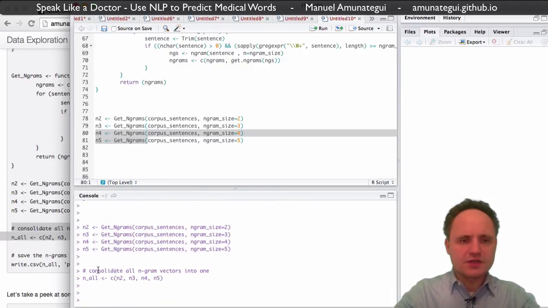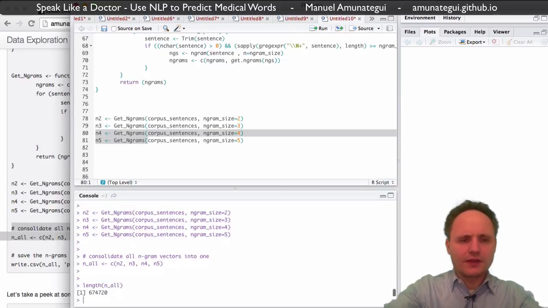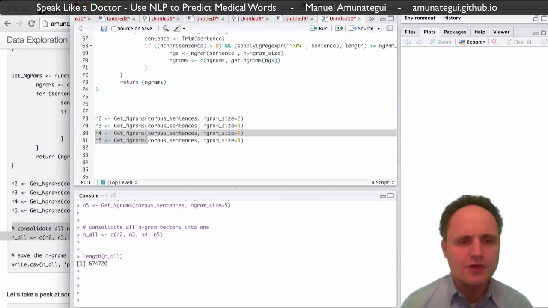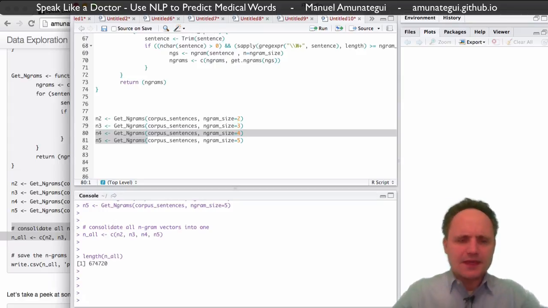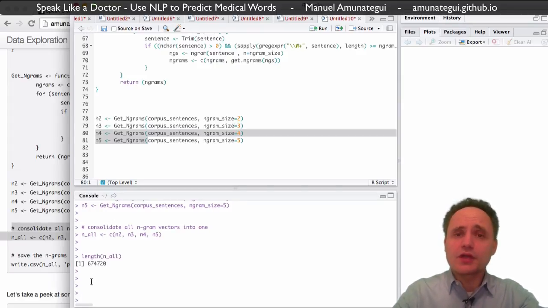Okay, so we consolidated everything. Let's see what size we have here. I'll do a length. Okay, so as you saw, we only had 22,000 sentences, and now we have 674,000 engrams, so quite a big list. That's good. We want a lot of different combinations so we can accurately predict the next word.